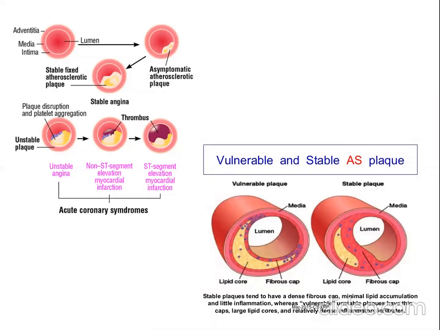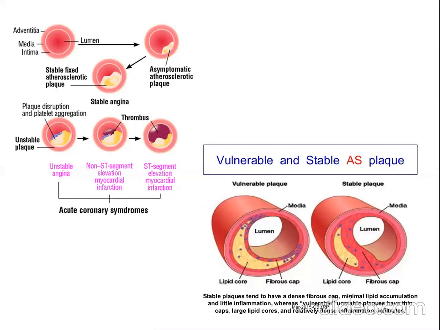And the plaque, if it grows, will obstruct the blood flow. Clear? Early plaque, there is no ischemia. In the early stage of plaque development, there is no ischemia. But if more than 70% of the luminal obstruction is there, only allowing 30% blood flow, then it may develop to ischemia. So 70% luminal obstruction leads to the development of ischemia.